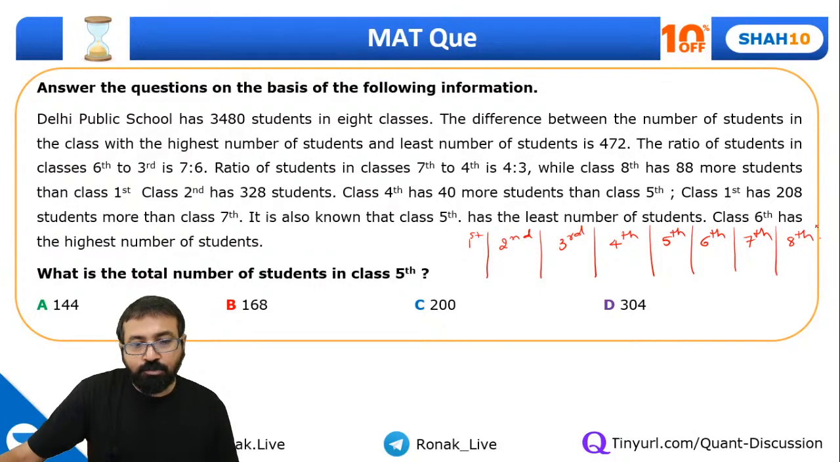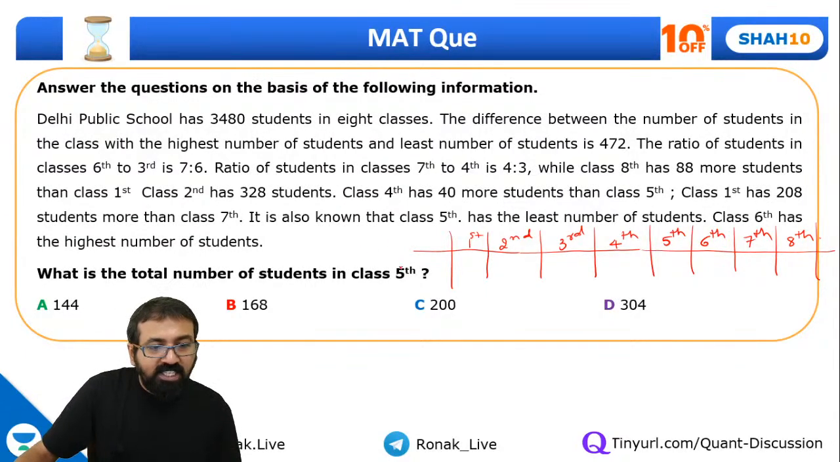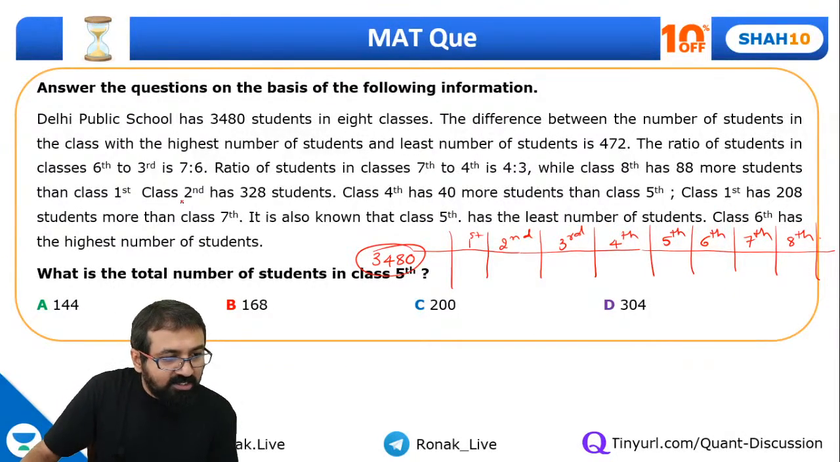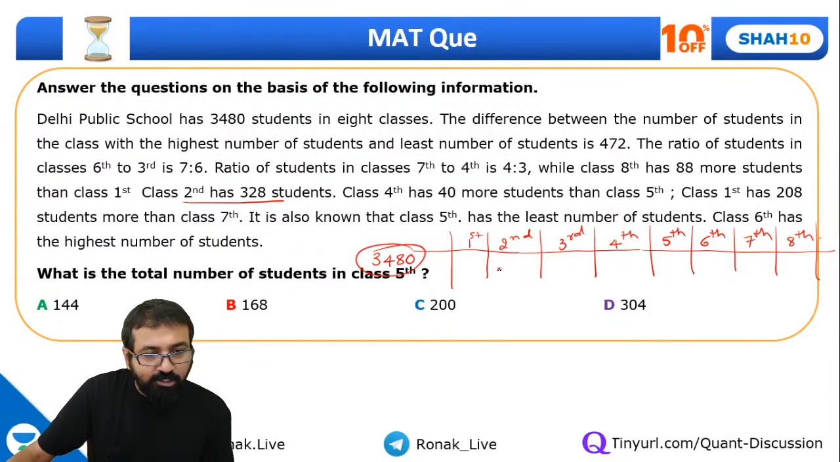Another constraint is of course space constraint. We don't have much space. And total we have 3480 students. This is the total number of students. Please remember this thing. Now what they are saying is, first of all, let's write down those divisions which have known number of students. So second class has 328 students. So let me just straight away write down 328 students.